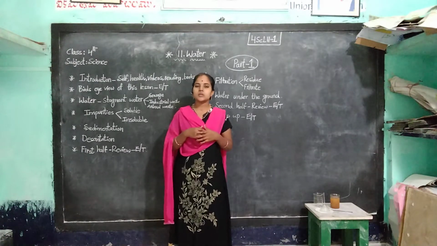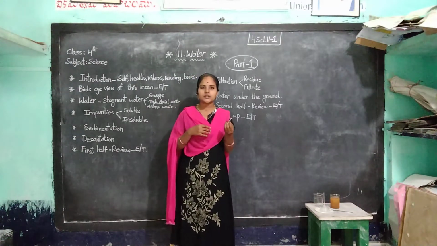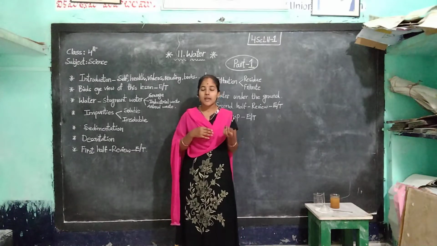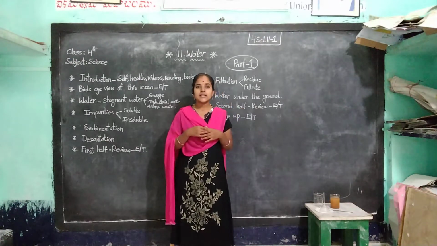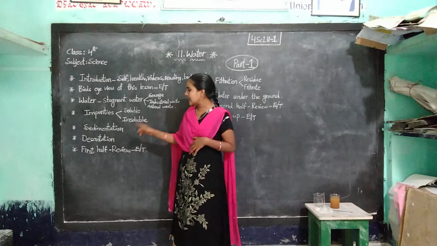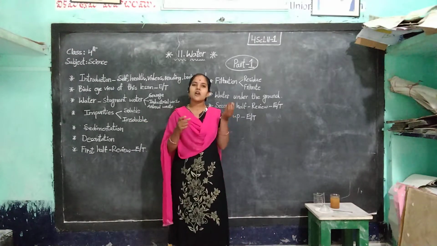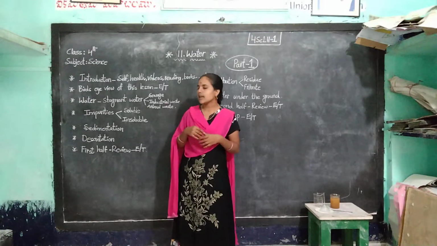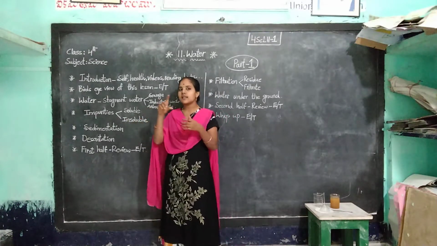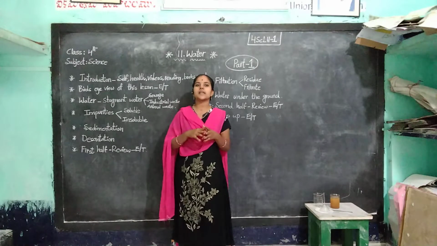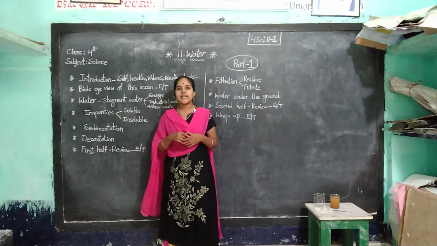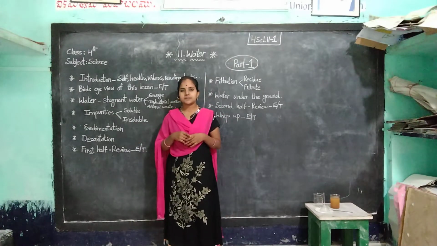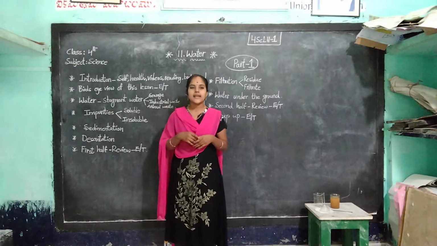Again you observe that the mud particles settle down in the beaker, and above we find clear water. But in decantation we pour the clear water into another beaker. After the sedimentation the water is poured into another beaker. That is called decantation. Did you understand?